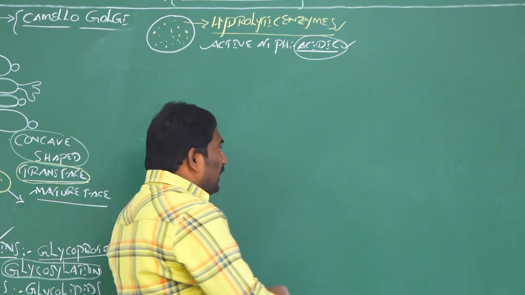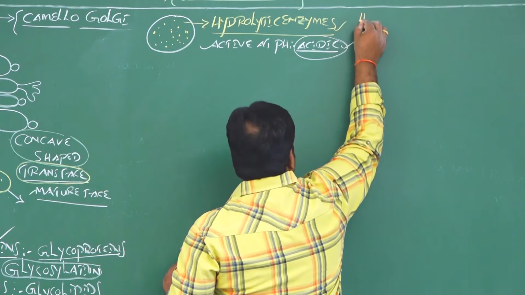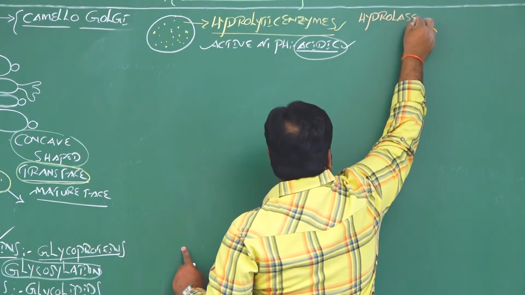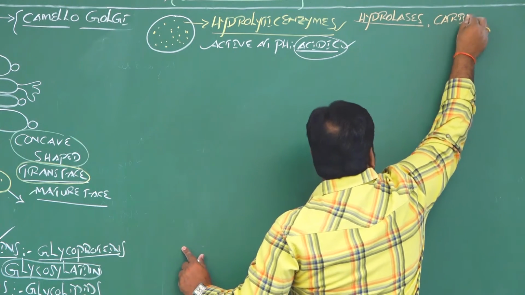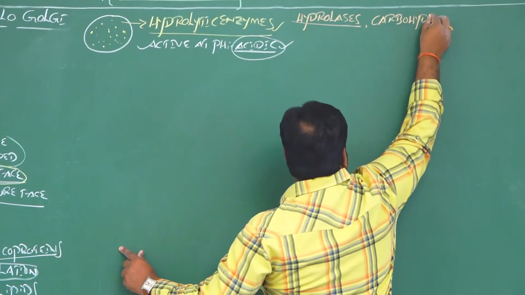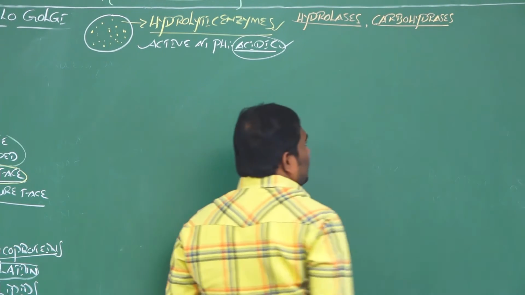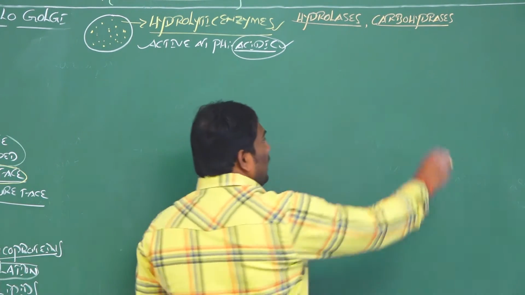The types of hydrolytic enzymes present in lysosomes are hydrolases, carbohydrases. Carbohydrases are hydrolytic enzymes responsible for digestion of carbohydrates.